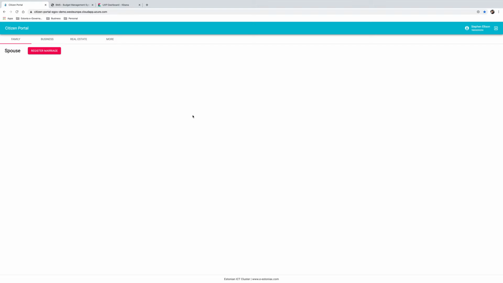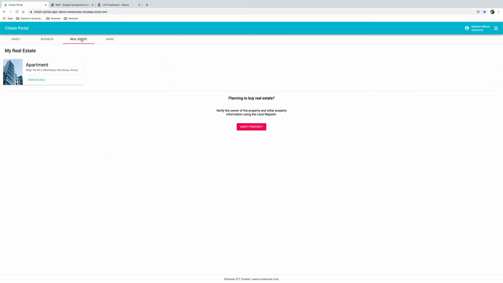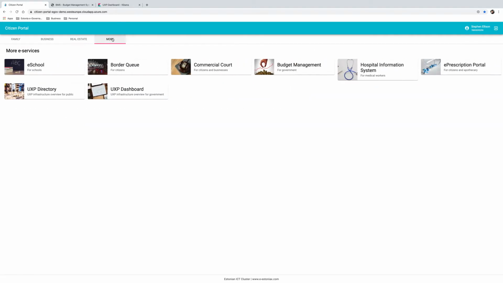After logging in, personal and family information is received directly from different systems, such as the population registry and the marriage registry. As Stephen is a single person with no children, no information is shown in the family view. In business view, we see that Stephen is a shareholder in 2 companies, and in the real estate section that he owns property in Kenya. As this demonstration focuses on digital justice solutions, let's go directly to the commercial court system.